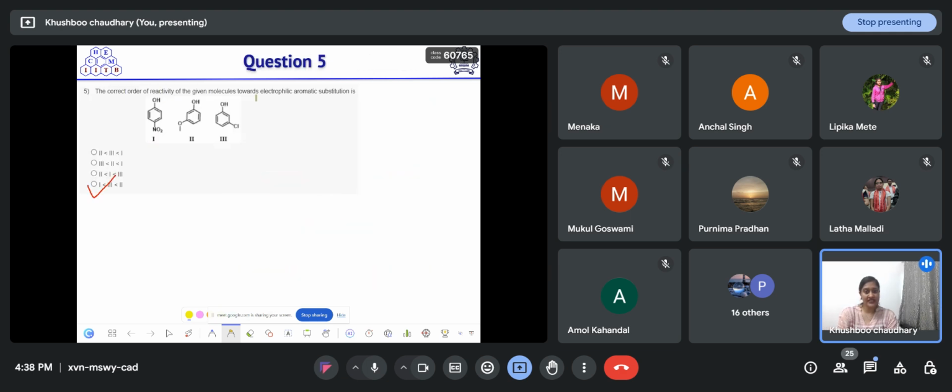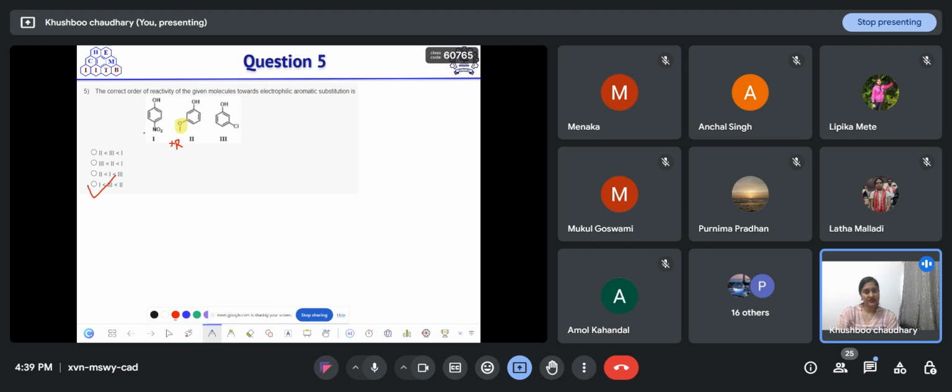So on the basis of this, to find the correct order of reactivity towards electrophilic aromatic substitution, we will find which ring is more electron rich. We all know methoxy has a plus R effect, so it will increase electron density through the plus R effect at the ortho and para positions. So this is the most reactive one.